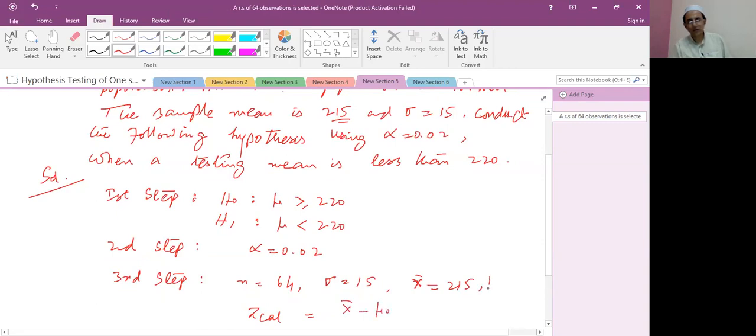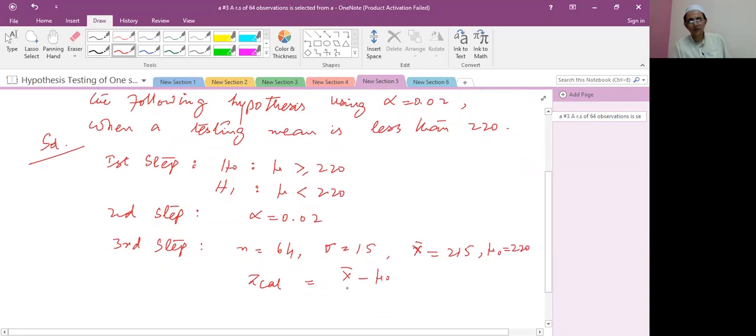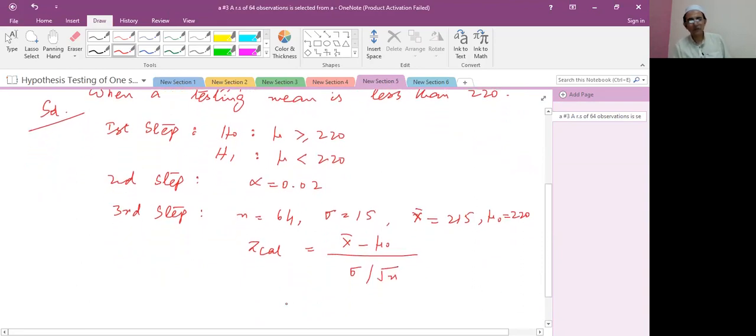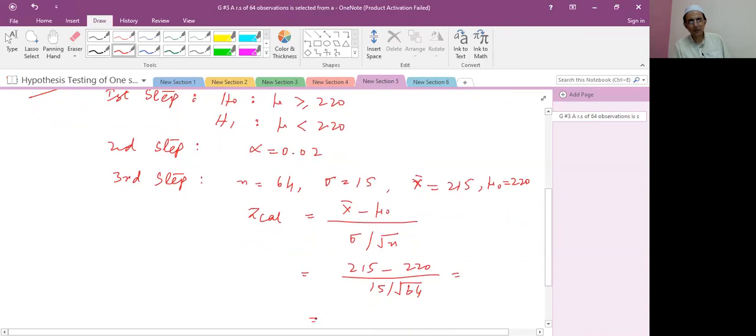What is mu naught? Mu naught is 220. It is called the true mean. X bar minus mu naught whole upon sigma over root n. X bar is 215 minus 220, divided by sigma, 15, over root n, which is 64. With the help of a calculator, we find the z calculated value is minus 2.67.